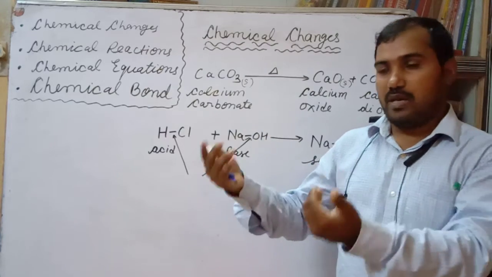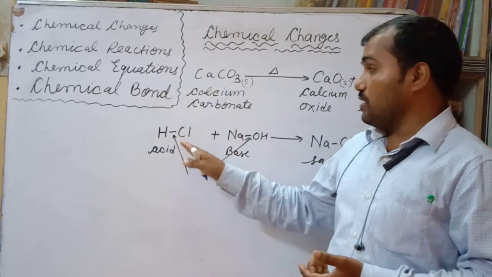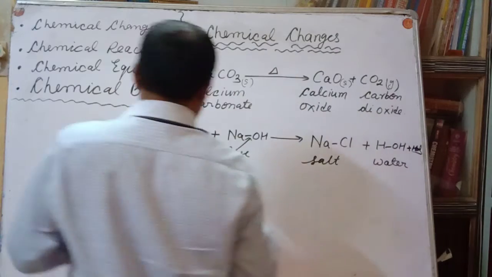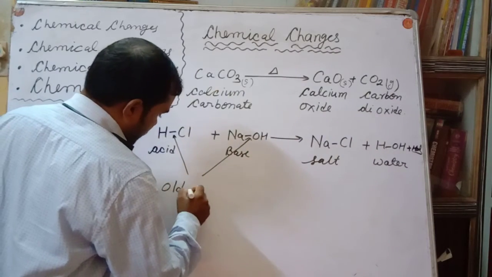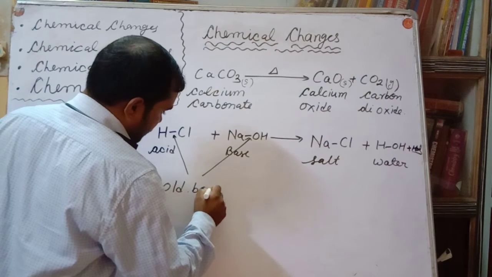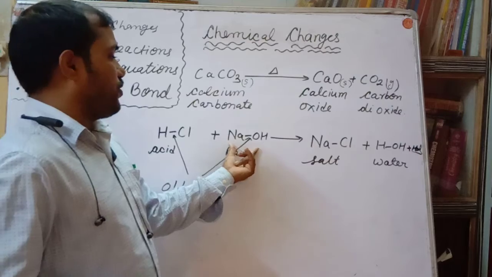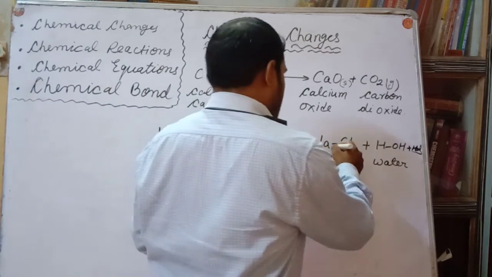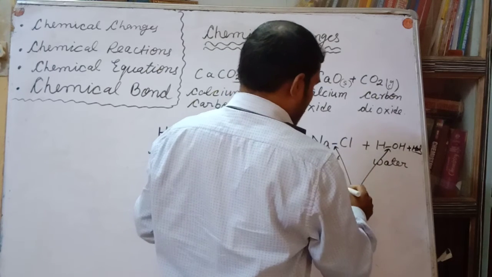We will see how a chemical bond takes place in the next class, but now here you should know that this is the chemical bond. Which chemical bond, my dear? This is the old chemical bond, old bond. After reacting these two components, we are getting two different components which have the new bond.